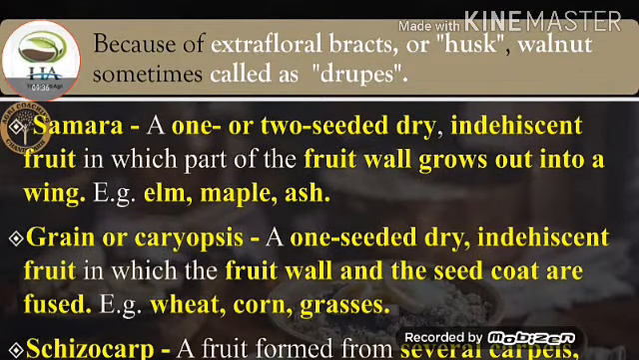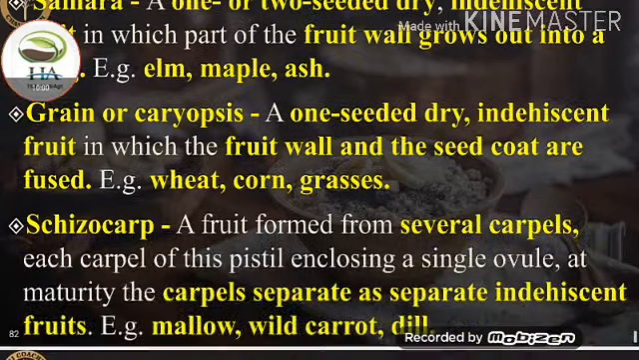Samara. A one or two seeded dry indehiscent fruit in which part of the fruit wall grows out into a wing. Examples are maple and ash. Next is grain or caryopsis. A one-seeded dry indehiscent fruit in which the fruit wall and the seed coat are fused. Examples of this are wheat, corn, and grasses.